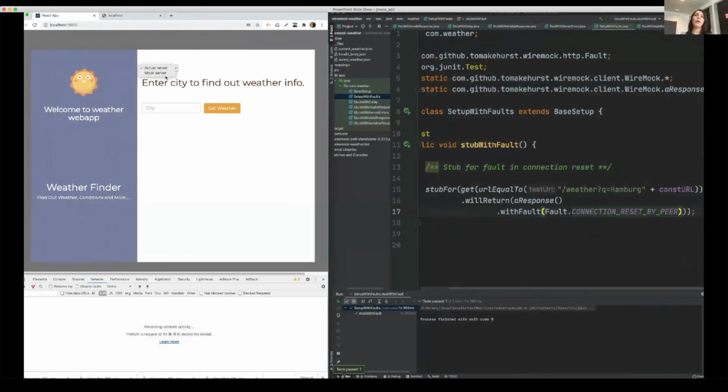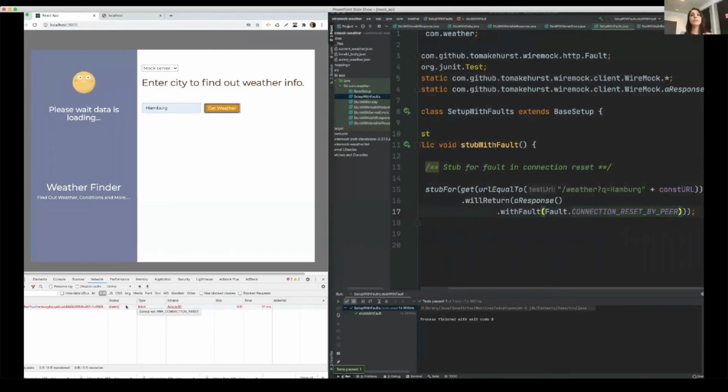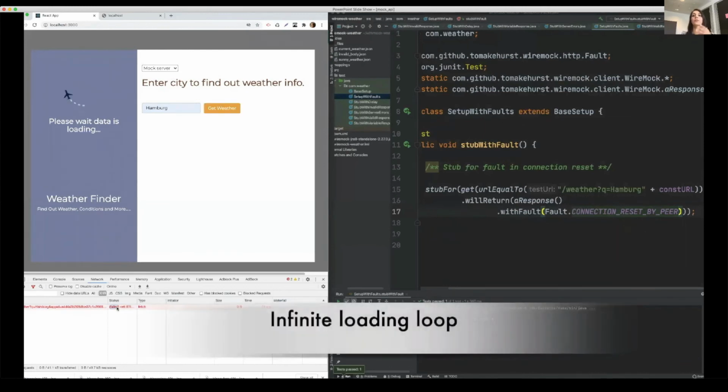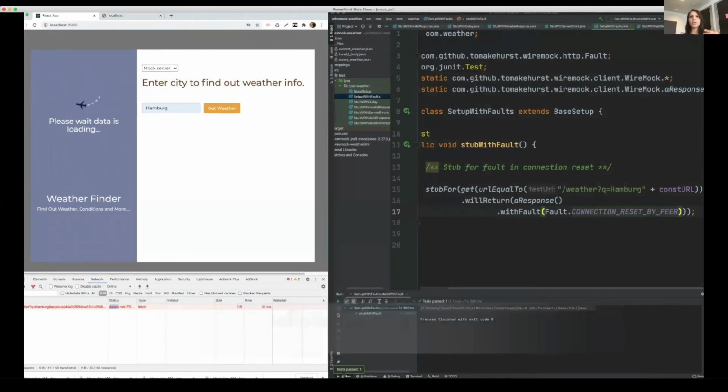And now we'll check how our application responds to it. So we'll say Hamburg. And then we can see on the network tab that the request has already failed. But on the left hand side, we are showing this loading loop forever. And it's giving wrong feedback to the user that your request is in process. So this is not correct. We have already failed. So we should have given some error that sorry, we could not fetch the data, or something like that. And these kinds of errors where the APIs we depend upon are giving us errors, we can easily stub and see how our systems are reacting.